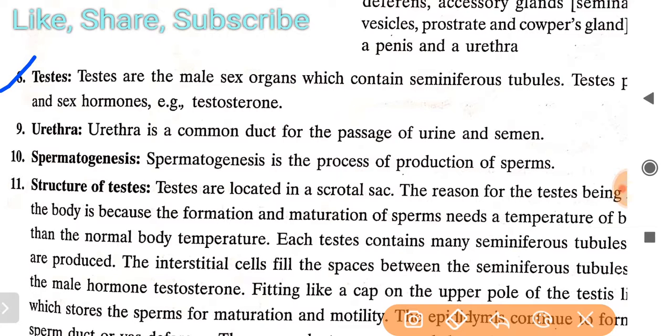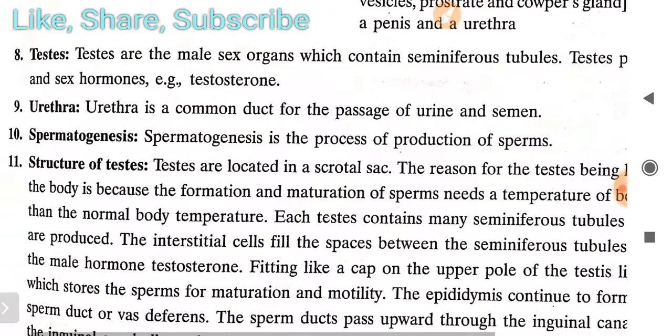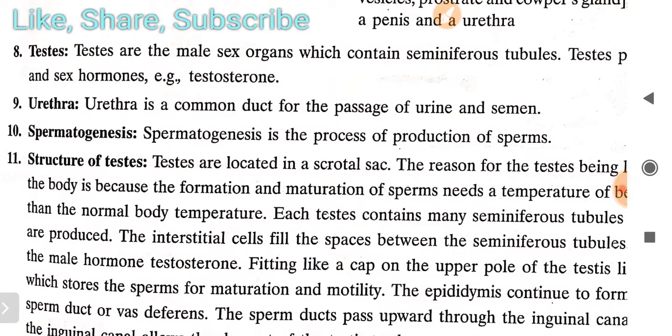These are the male sex organs which contain seminiferous tubules. Okay, whenever these words come, you have to understand seminiferous tubules. We will go through their function and other things as we move through the chapter. So testes produce sperm and sex hormones, that is testosterone. Testosterone is secreted by these testes and it is a male hormone. Then urethra. Urethra is a common duct for the passage of urine and semen.